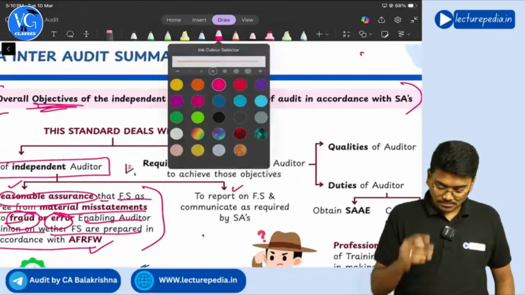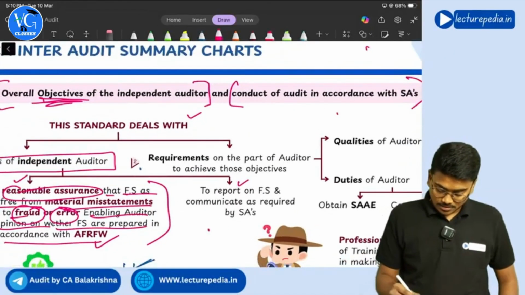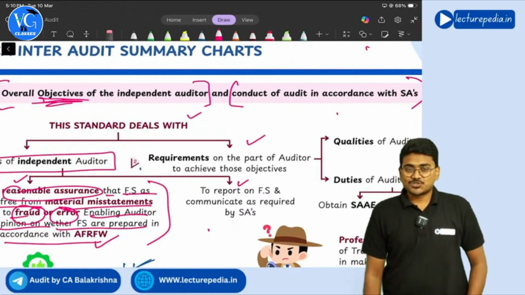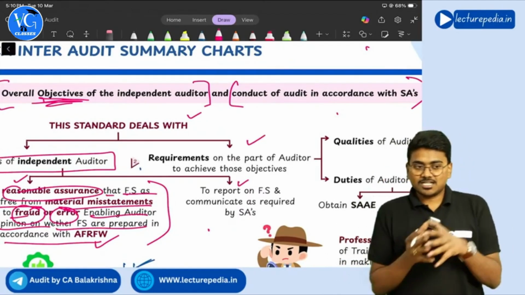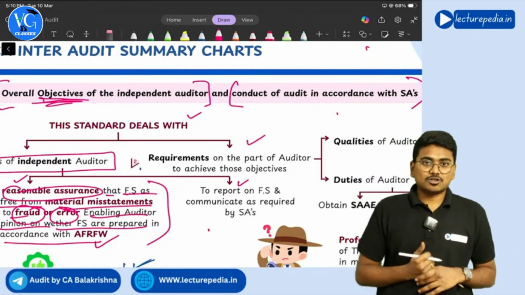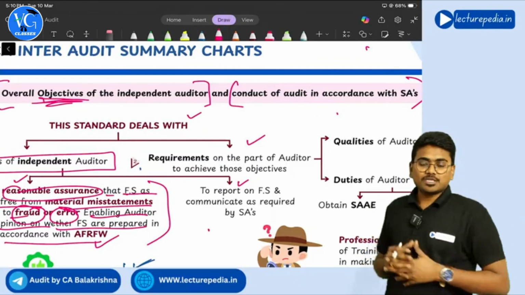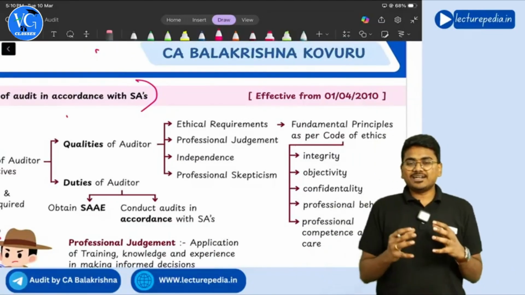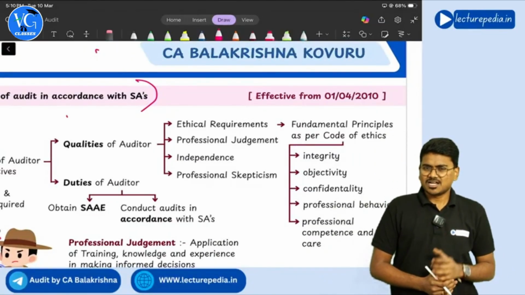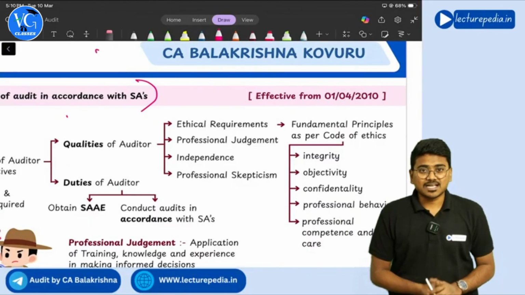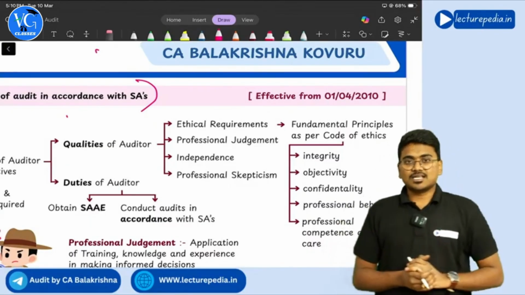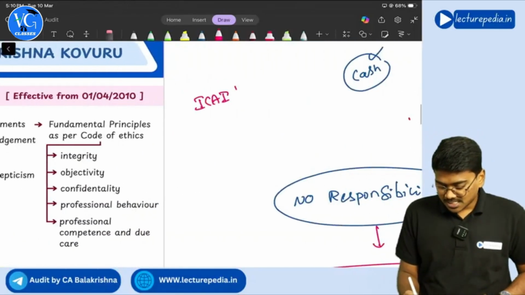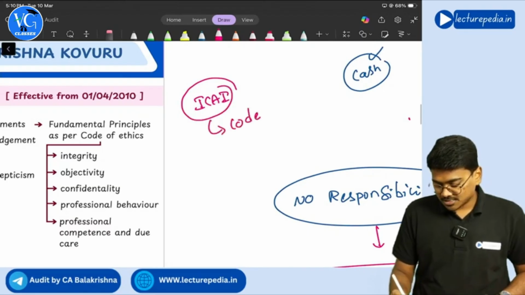Next, we'll see the requirements on the part of the auditor. In SA 200, we have seen the objective of audit. SA 200 also prescribes certain requirements on the part of the auditor. First of all, the qualities that the auditor has to possess. In these qualities, firstly we will be seeing the fundamental principles that the auditor needs to comply with. ICAI has issued the code of ethics.